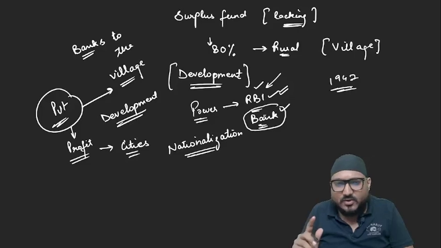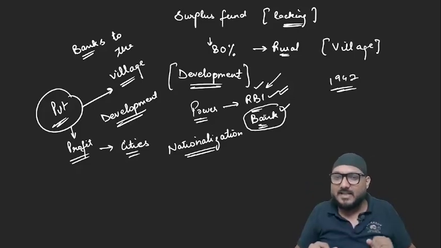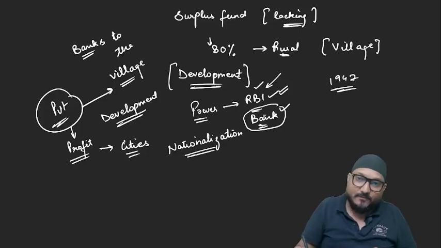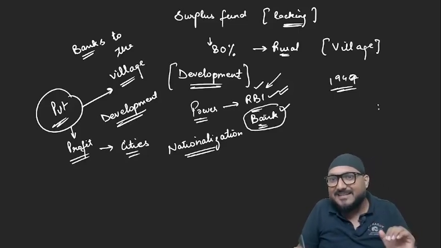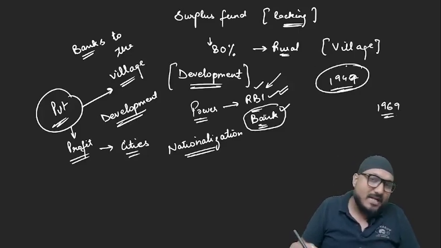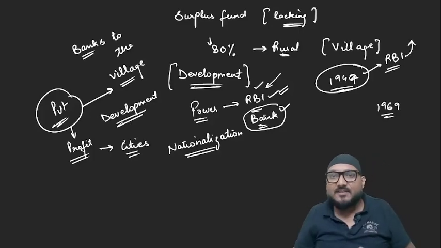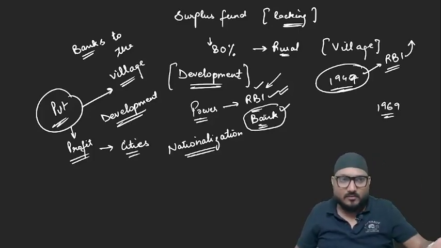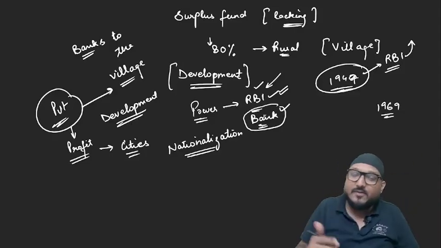And another question which comes to our mind is, if RBI was nationalized in 1949, then why do we see banks getting nationalized in 1969? See, RBI was nationalized in 1949. Now, RBI was a government-owned entity. How did nationalization take place? Whatever funds were there of private entities, the government gave back. Now, how much was the fund of private entities?